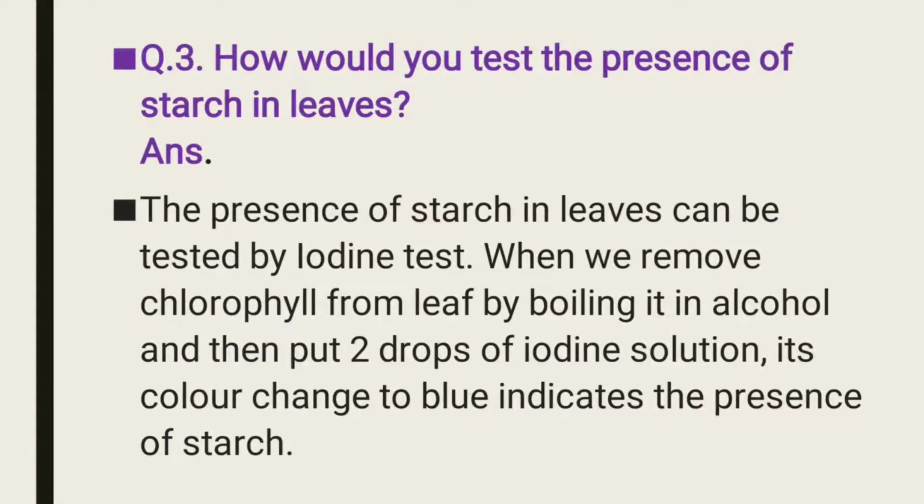Answer: the presence of starch in leaves can be tested by the iodine test. When we remove chlorophyll from a leaf by boiling it in alcohol and then put 2 drops of iodine solution, its color changes to blue black, indicating the presence of starch.